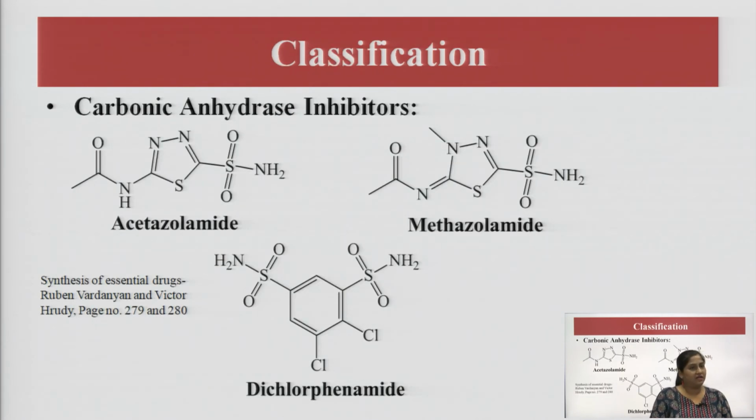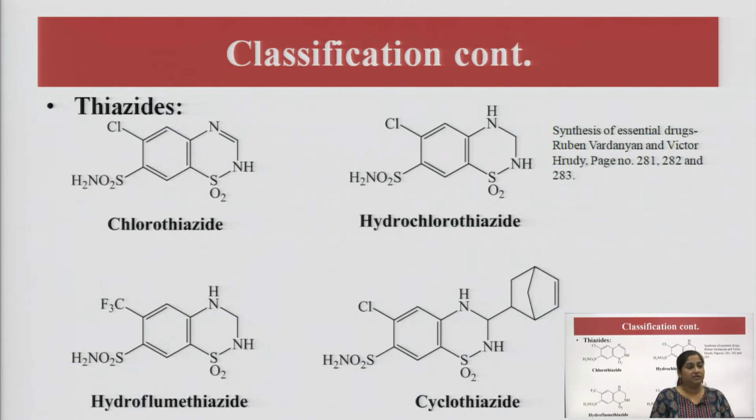And the classification goes: carbonic anhydrase inhibitors. In this class, the carbonic anhydrase enzyme is inhibited by agents like acetazolamide, methazolamide and dichlorphenamide. Then the thiazide class has 4 drugs in it: chlorothiazide, hydrochlorothiazide, hydroflumethiazide and cyclothiazide.